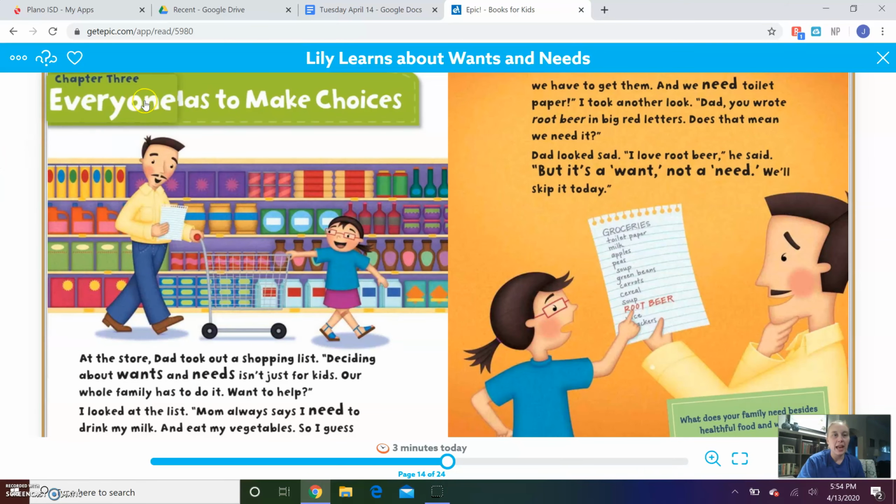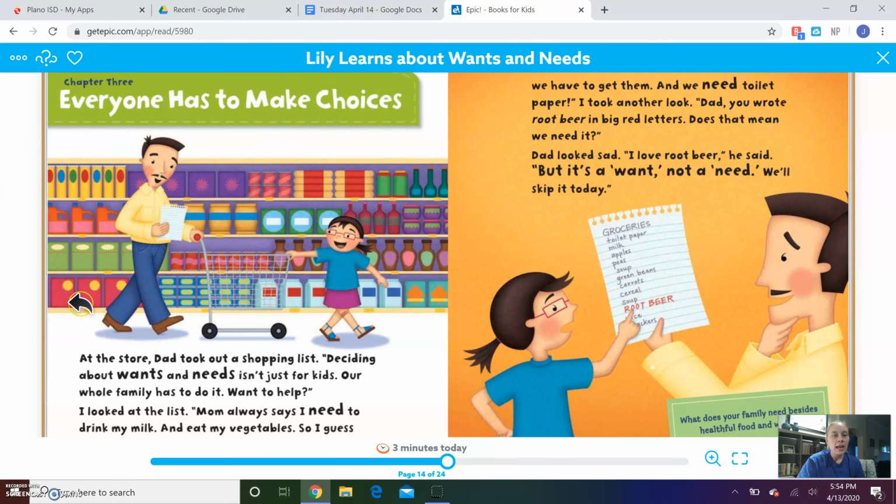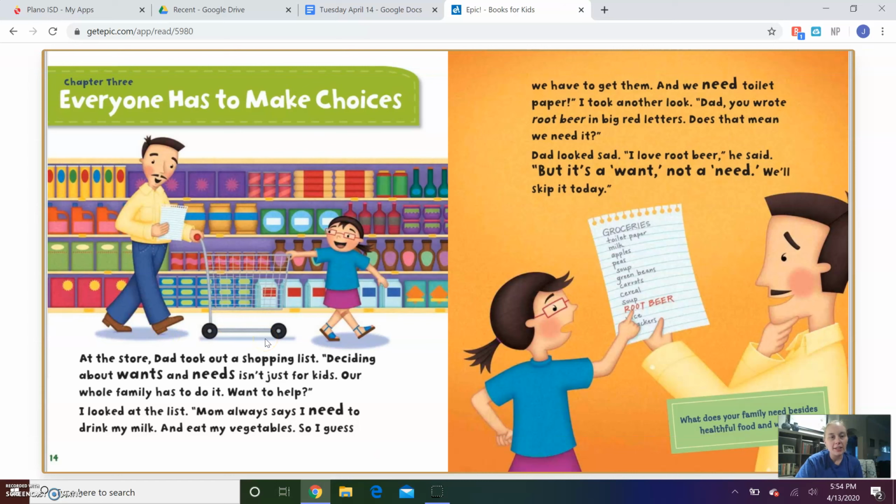Chapter 3. Everyone has to make choices. At the store, Dad took out a shopping list. Deciding about wants and needs isn't just for kids. Our whole family has to do it. Want to help? I looked at the list. Mom always says I need to drink my milk and eat my vegetables, so I guess we have to get them. And we need toilet paper.